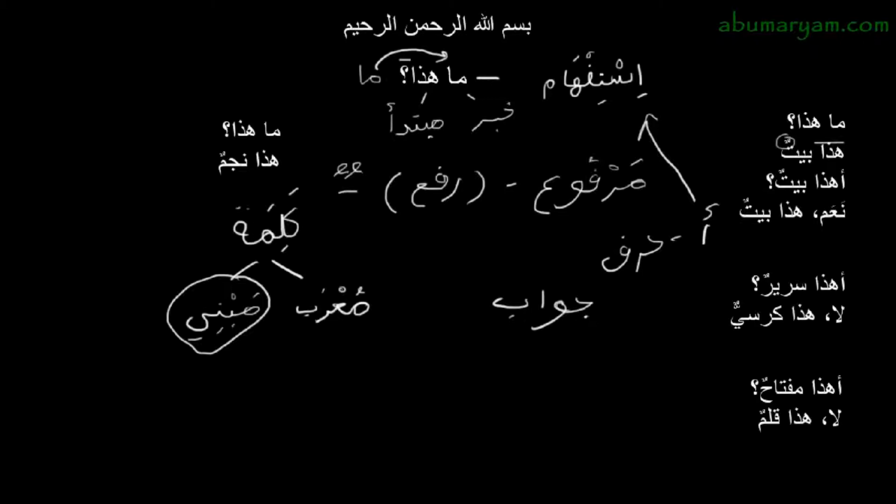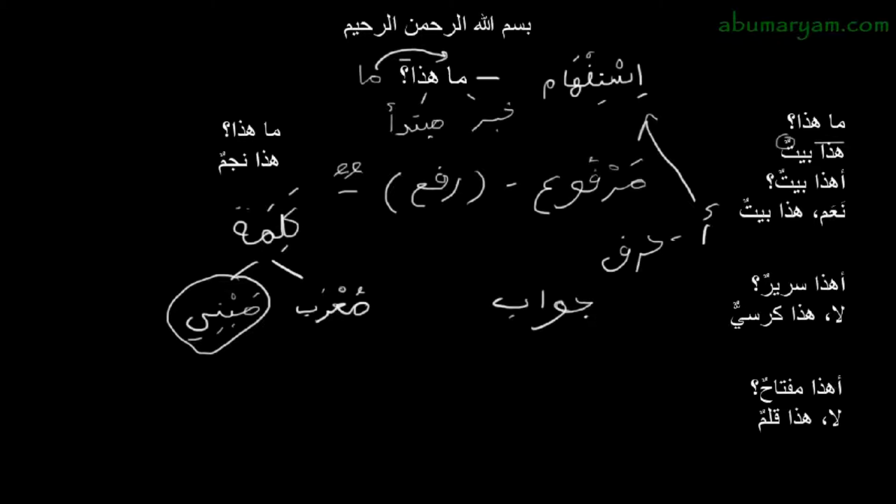هذا بيت. Yes, this is a house. The next sentence, أهذا سرير, is this a bed? لا. So here we have a negation, and لا is also حرف الجواب just like نعم is. لا هذا كرسي, No, this is a chair. And here we have لا محل في الإعراب, it's a حرف, it has no bearing on our sentence. هذا is the mubtada and كرسي is the khabar. So we see the structure is exactly the same structure that we've been seeing previously.